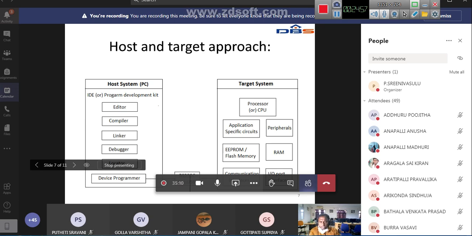You clearly understand that. So the host system, just now I told you, is a desktop computer or your laptop computer, okay, a PC, personal computer. Then the IDE, an integrated development environment. This integrated development environment is like a user interface through which you can interact with the programming or interact with the different applications of the software, okay. So therefore we have an IDE or program development kit.